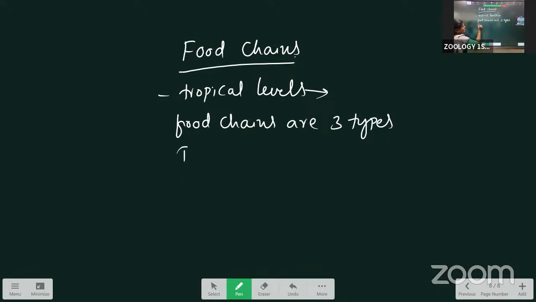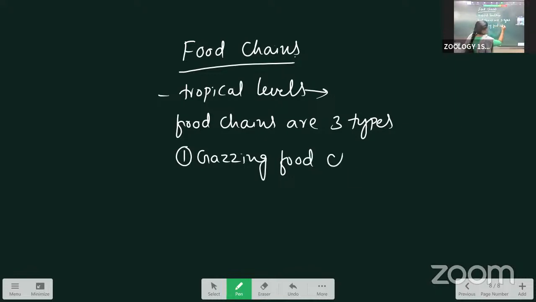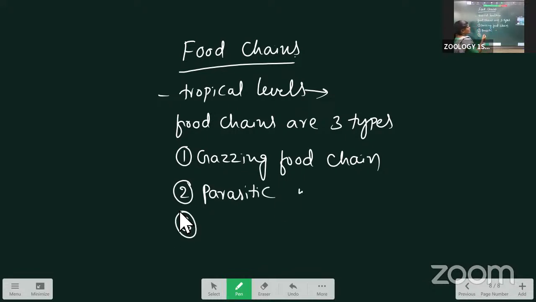First one is the grazing food chain. Second one is the parasitic food chain. Third one is the detritus food chain.